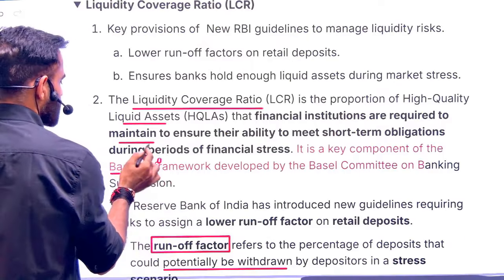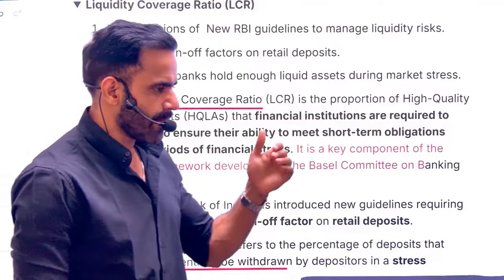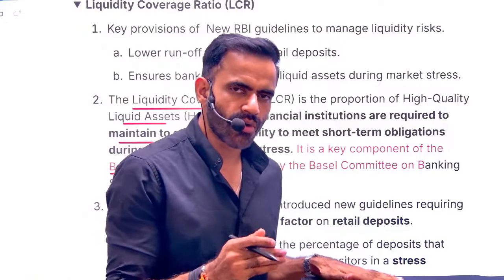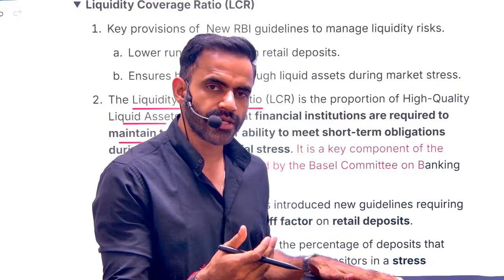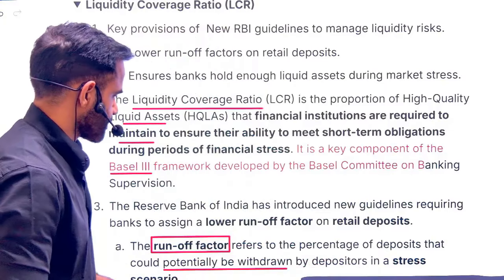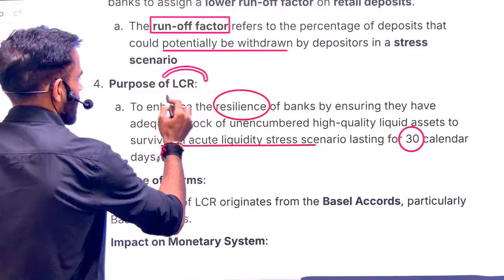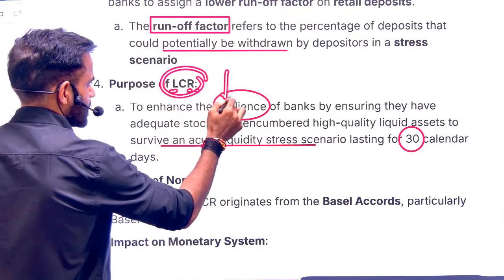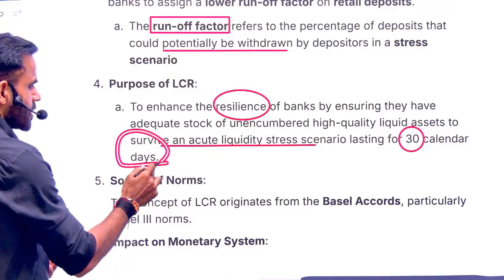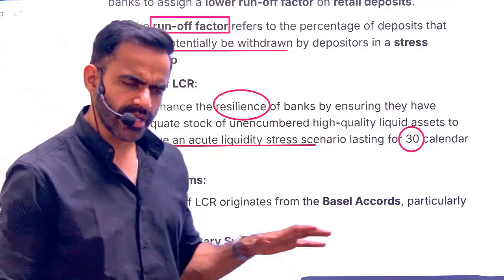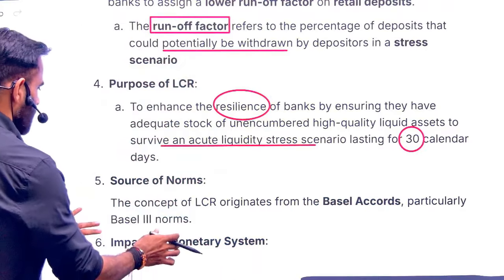These liquidity norms are specified as per the Basel III framework. A very simple, straightforward question can be asked. Basel III norms, or Basel 1, 2, 3 norms, are related to the financial stability, or stability of the financial architecture. So LCR, that is liquidity coverage ratio, reflects the resilience of the banking sector. Usually banks should have sufficient liquidity for 30 days, or usually they should have liquidity sufficient for 1 month. That is the basic concept here.